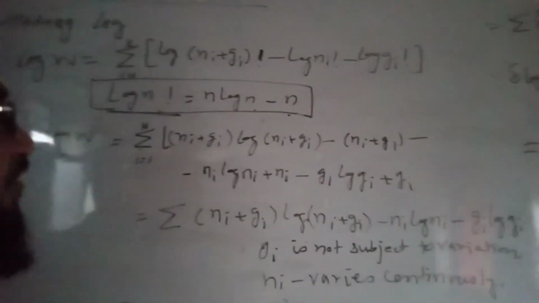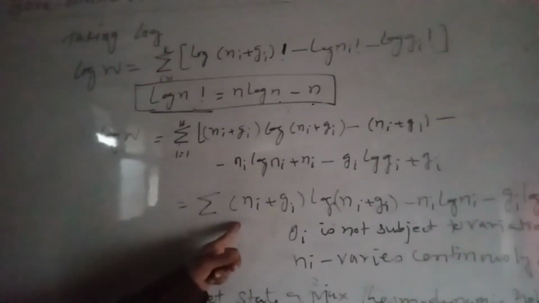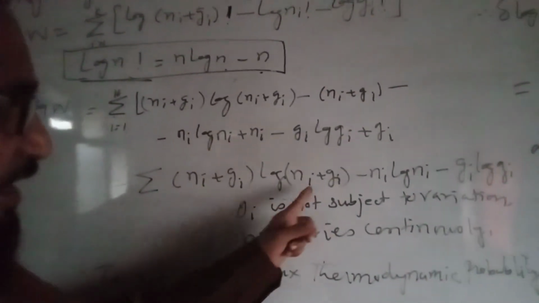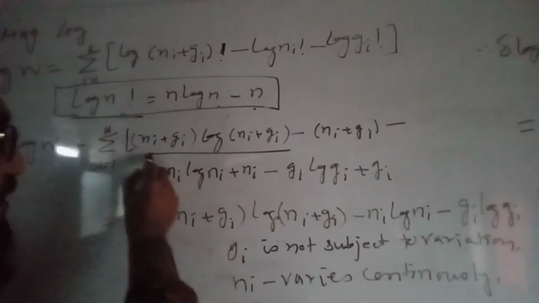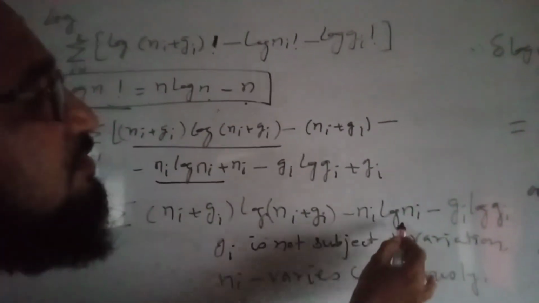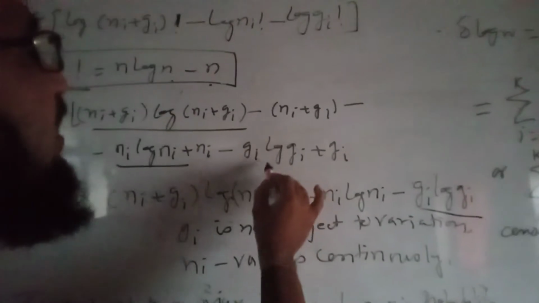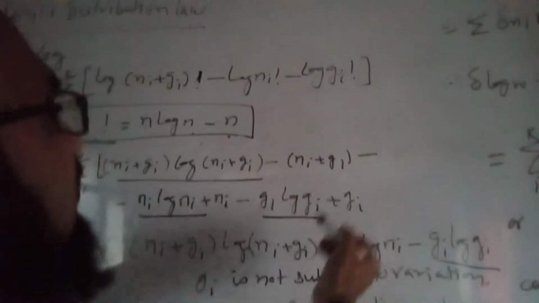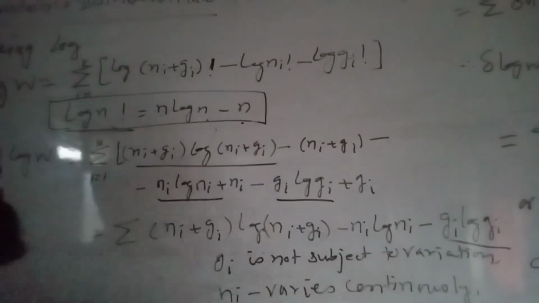Now we can simplify it: the term Ni plus Gi log Ni plus Gi as it is, Ni log Ni as it is, Gi log Gi as it is, and we can cancel the Ni and Gi from the brackets.